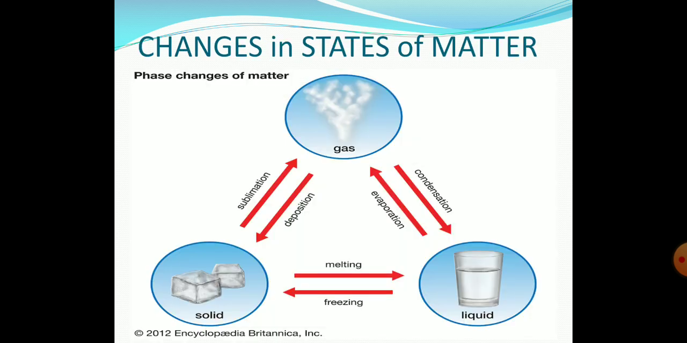Now, what will happen in changes of matter? Okay, take the solid. Solid, when it is heated, that is called melting. It will become liquid. When liquid is heated, it will be called evaporation. It will go to the gas state. From the gas state, you can go through a process called deposition, and that will come back to the solids.